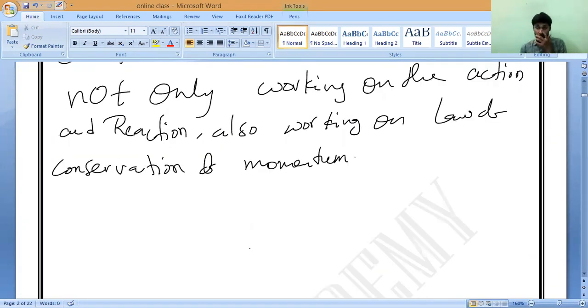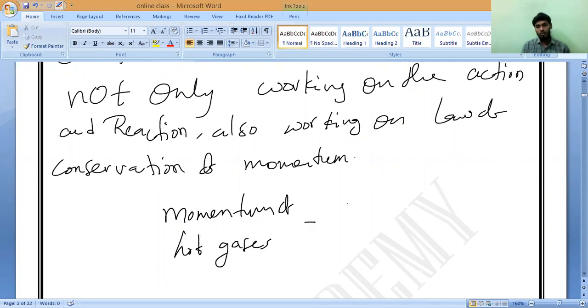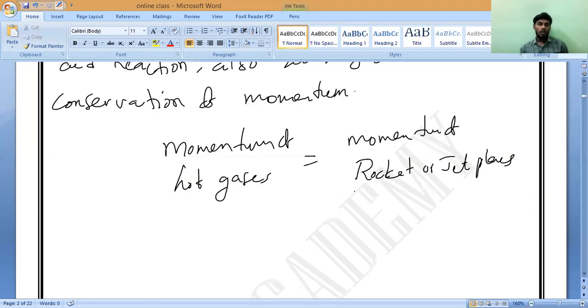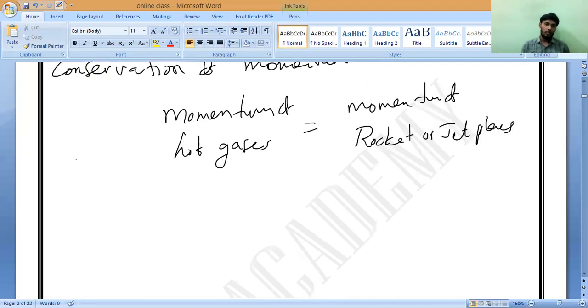How can we say it is working on that? I can say that the momentum of hot gases is equal to the momentum of the rocket or jet planes. Do you understand, all of you? Yes or no? That is the first example.